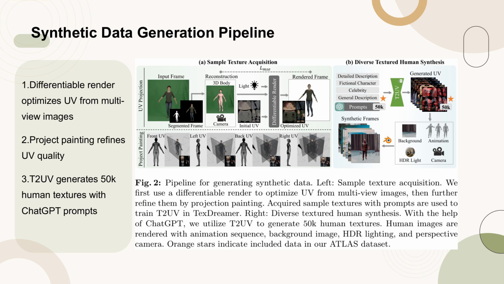On the right, the process of diverse textured human synthesis is depicted. Leveraging ChatGPT, the T2UV module generates 50,000 human textures. These textures are applied to human images that are rendered with an animation sequence, background image, HDR lighting, and a perspective camera. Orange stars in the figure indicate data included in our Atlas dataset.